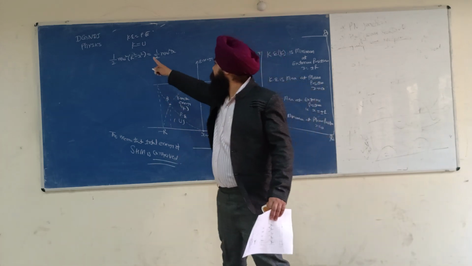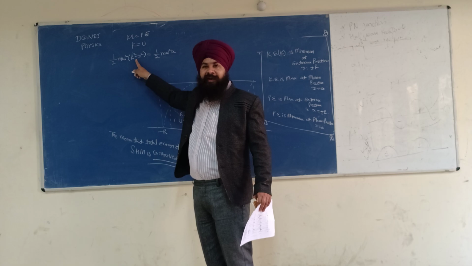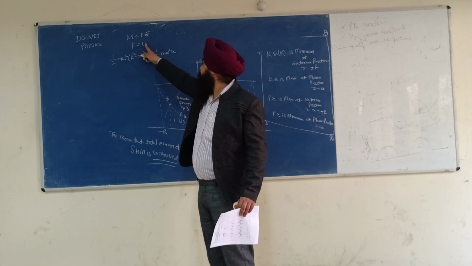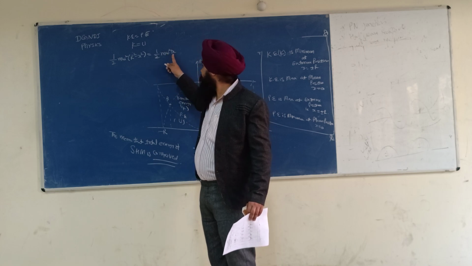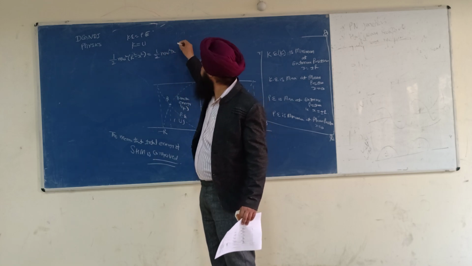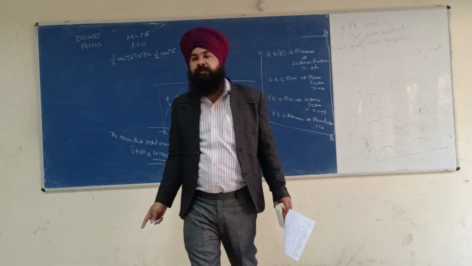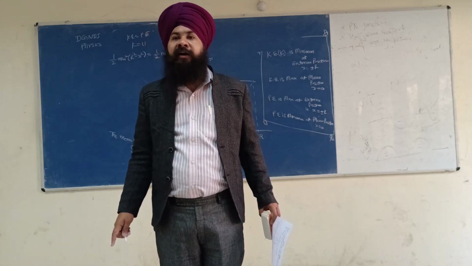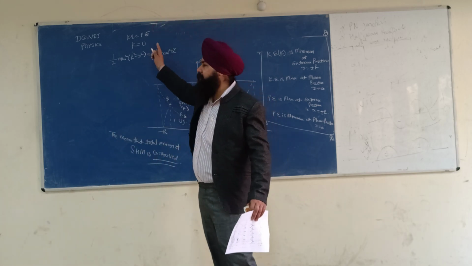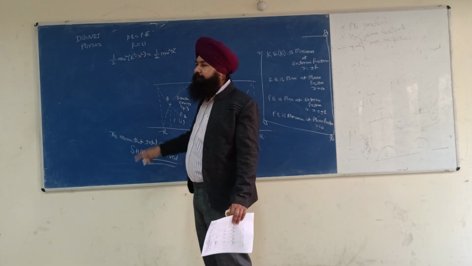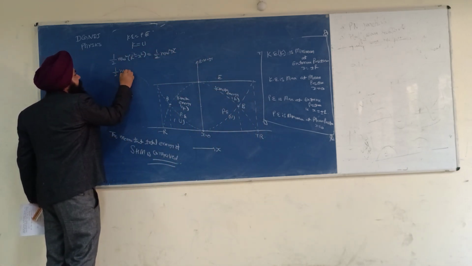U can also be half k x square or half m omega square x square, both are the same thing. Now please compare the left side with the right side and solve it.